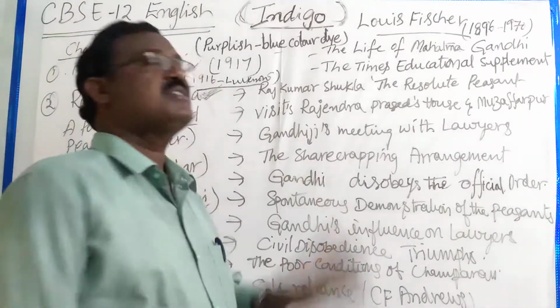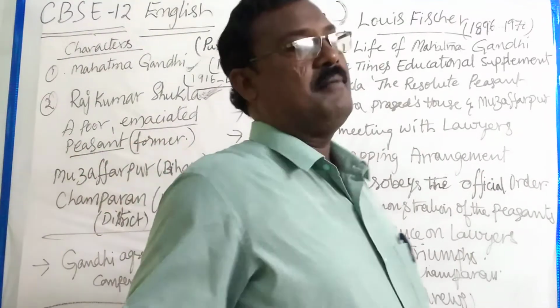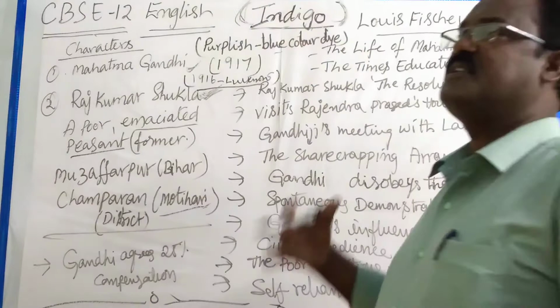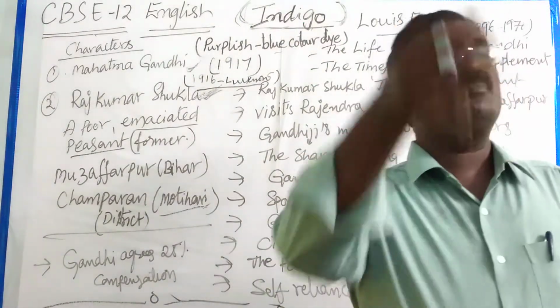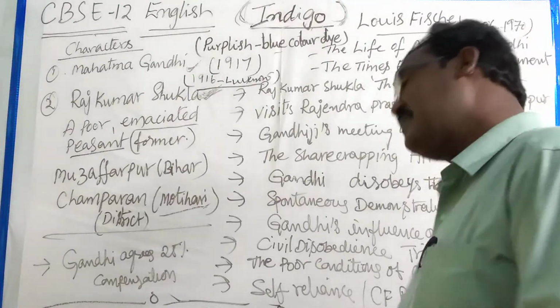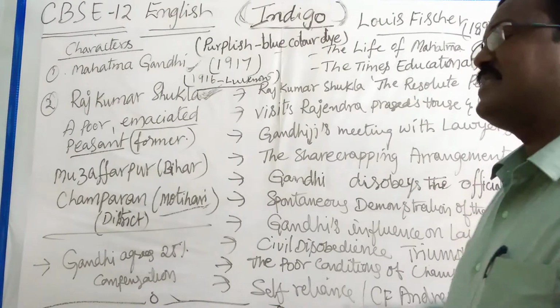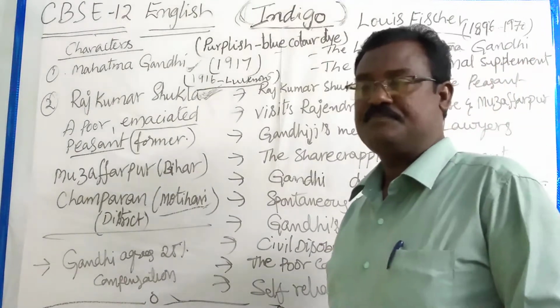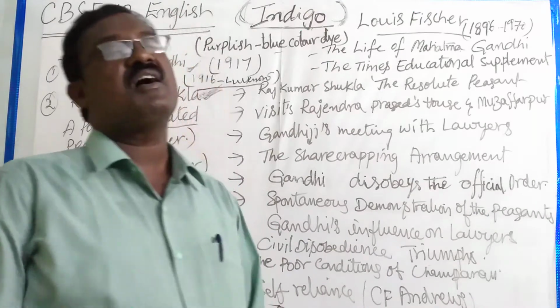So along with Mahatma Gandhi, first he went to Rajendra Prasad's house. Knowing the mentality of Rajkumar Shukla, the people who were already there in the house did not allow him to enter. Seeing Mahatma Gandhi beside Rajkumar Shukla, they thought he was also one of the peasants, meaning farmers.